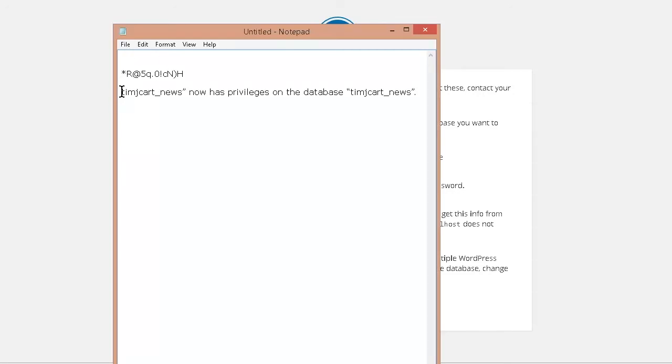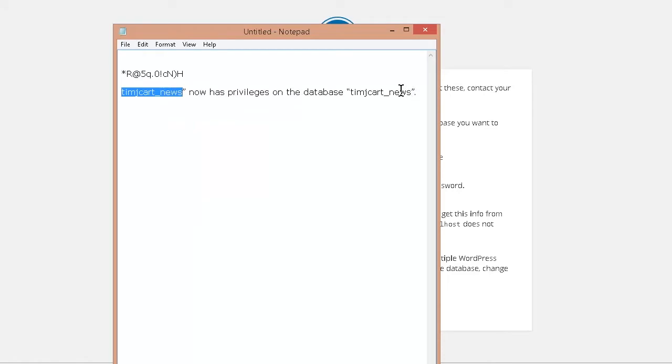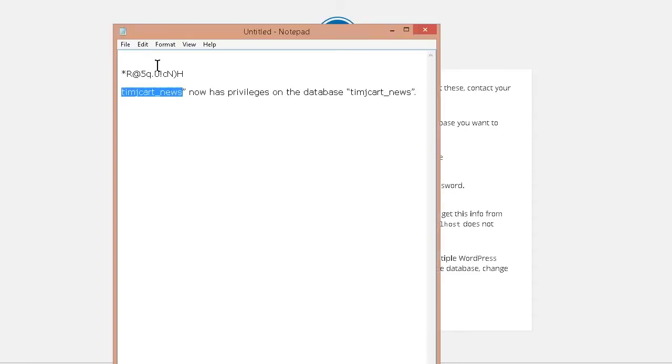And we pick this is our database name, or this is our username, and the database name is this, which happen to be the same, so I just need to copy it once. So we'll copy that in there, and then we'll put the username in there. Password is here.